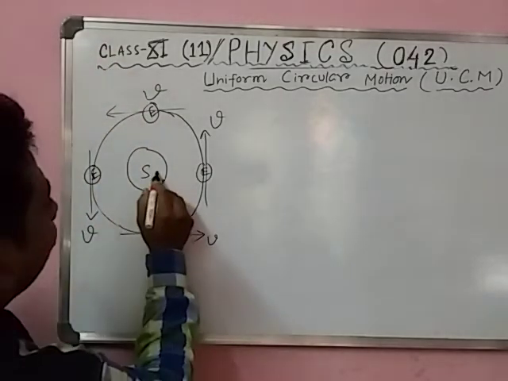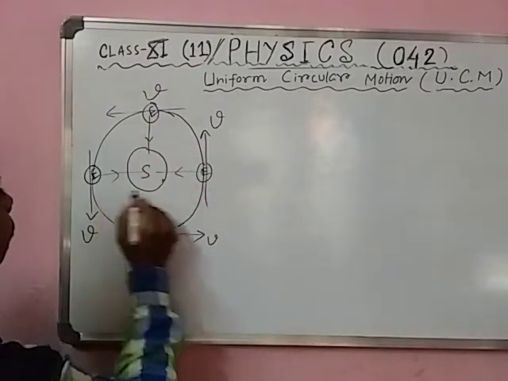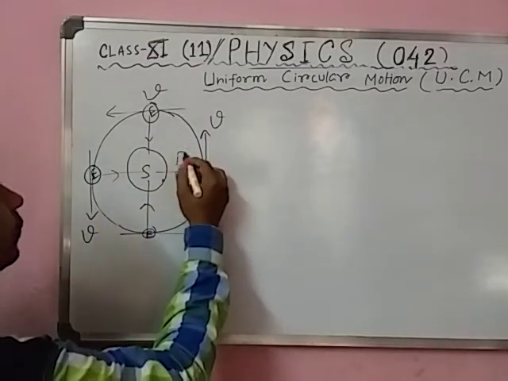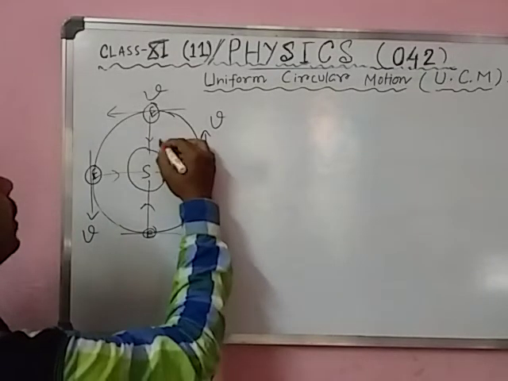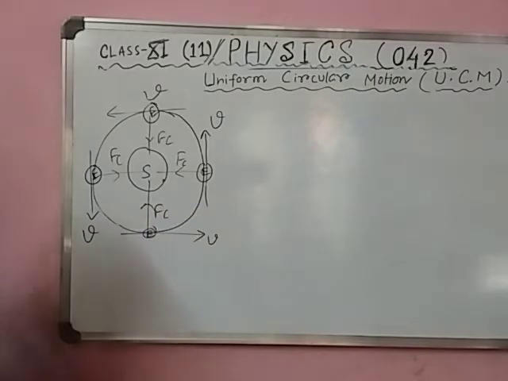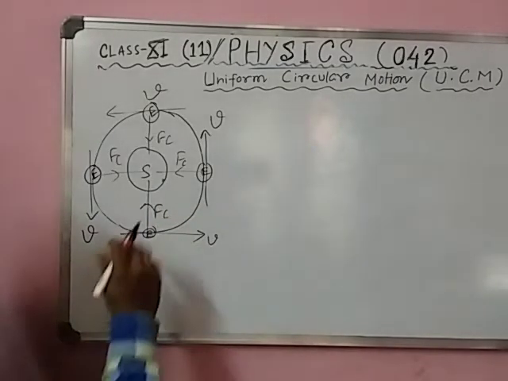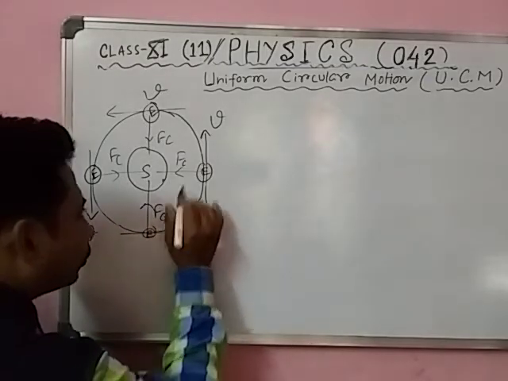And if you draw the direction of force in this direction, this force is called centripetal force, and the name of the centripetal force here is the gravitational force.